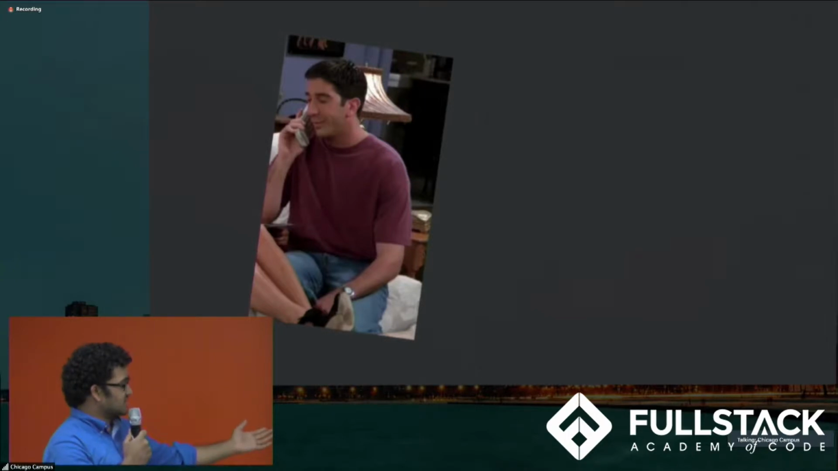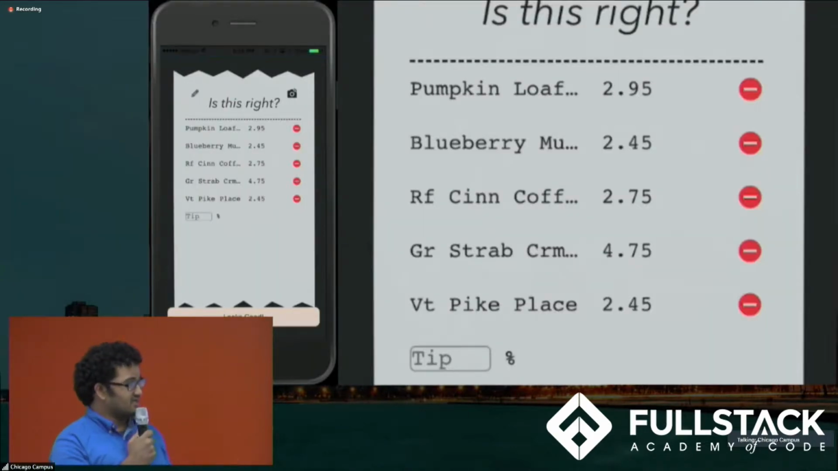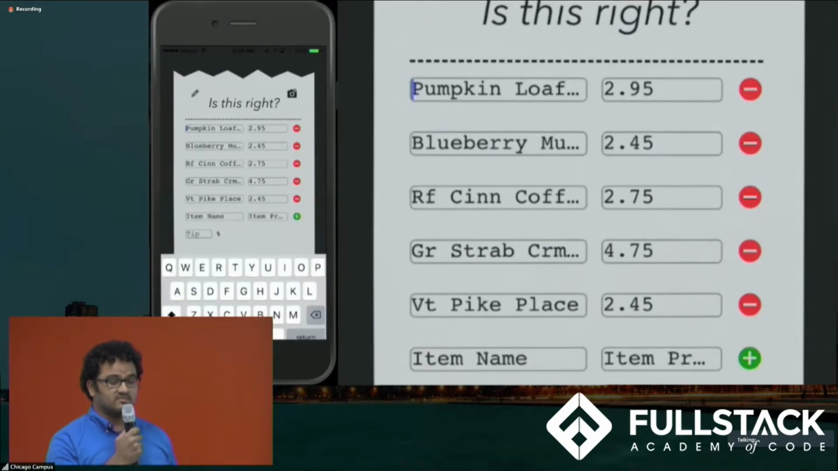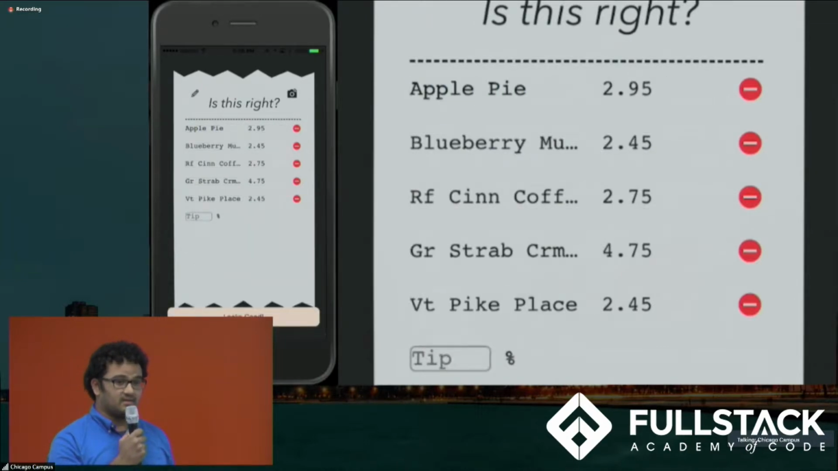Ross could be holding his camera a little bit sideways, or he could also have eaten something so the grease makes all the decimal points look like commas. These are all things that we wanted to consider in our analysis. Now that he's actually analyzed the image, we bring him to an editable table. In this editable table, he can add items, remove items, edit item names and prices, and do anything else he deems necessary. He's going to go ahead and change pumpkin loaf cake to apple pie.